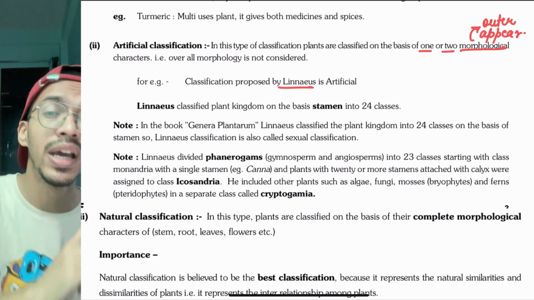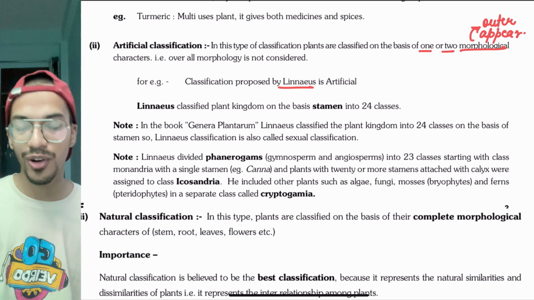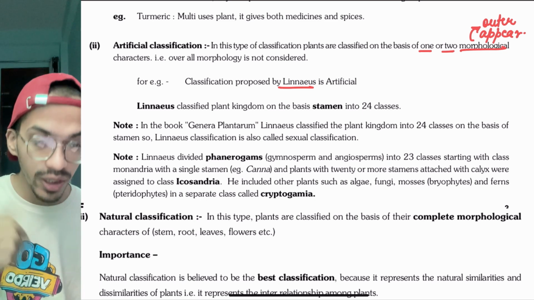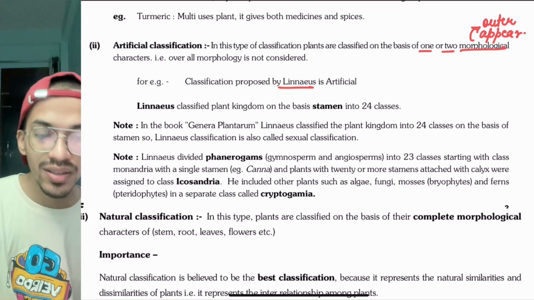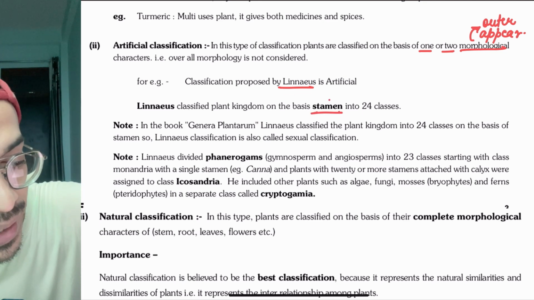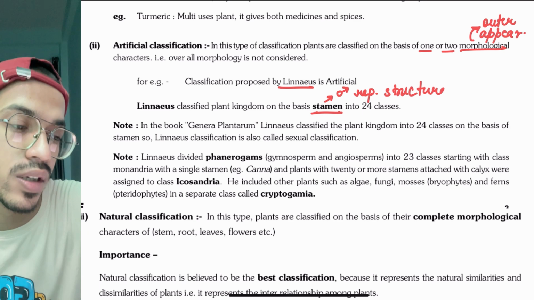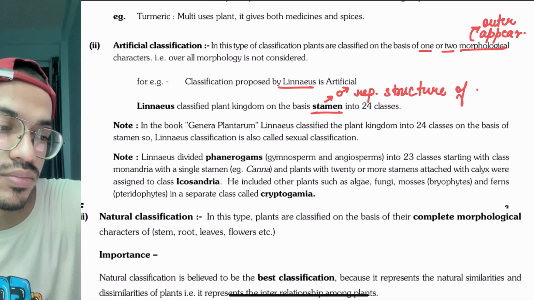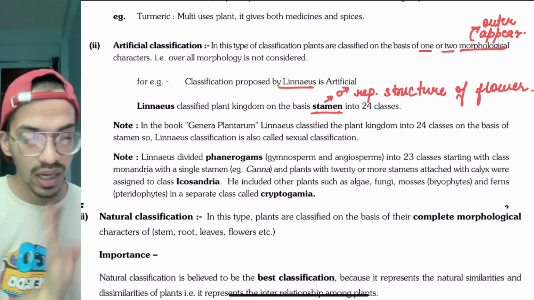So that was given by this Linnaeus, who gave biological classification. If you haven't completed the 11th class first chapter, go back and check it out on my channel. Moving on, Linnaeus classified on the basis of stamens. Stamen is the male reproductive structure of the flower of the plant. He classified into 24 classes.